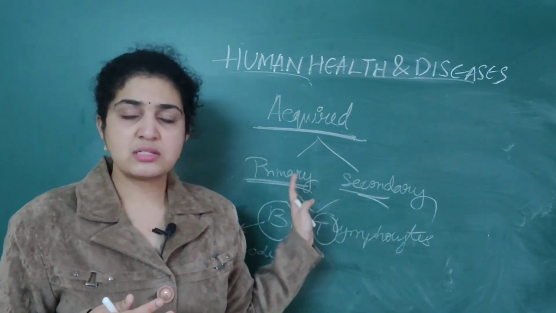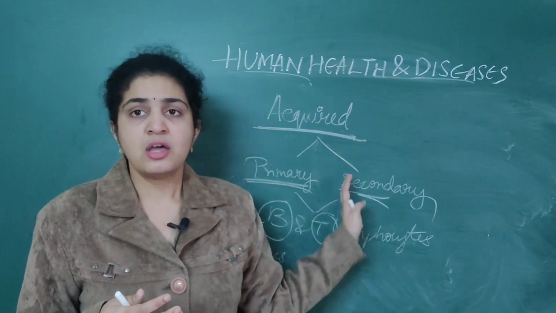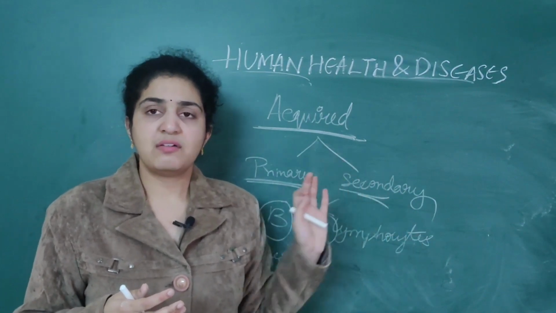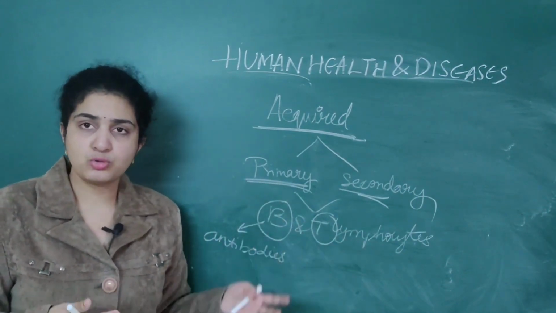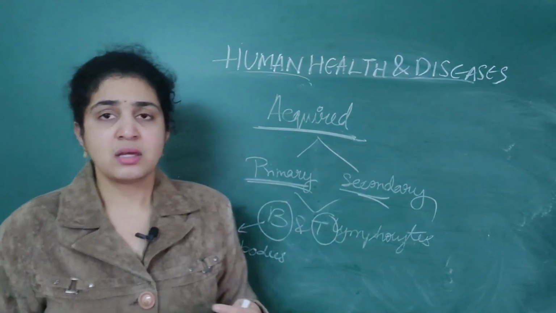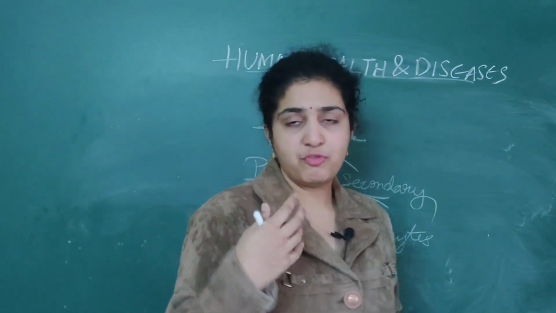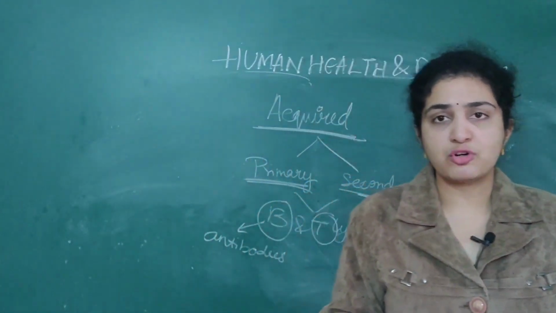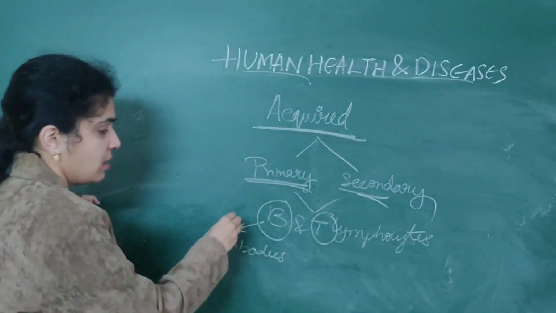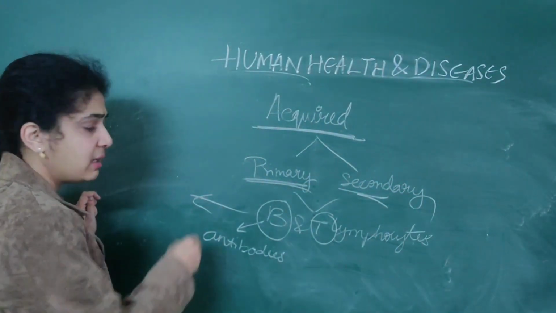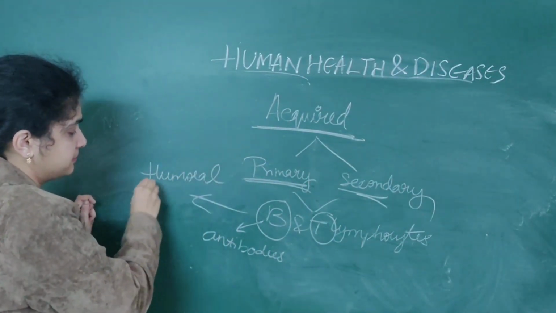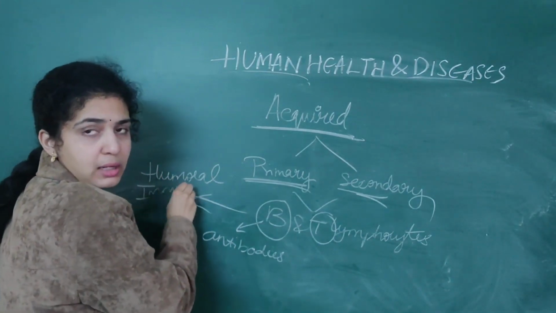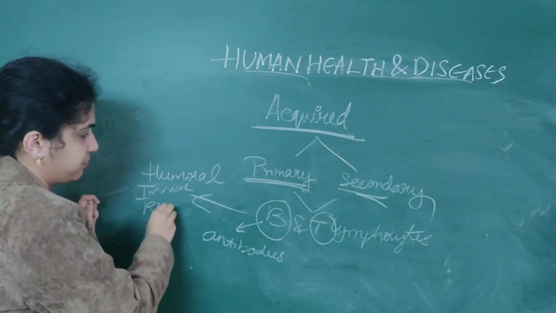B lymphocytes produce antibodies, whereas T lymphocytes do not produce antibodies but help the B lymphocytes to produce them. B and T lymphocytes also play important roles in specific immune responses. B lymphocytes play an important role in the humoral immune response, because they produce numerous antibodies.